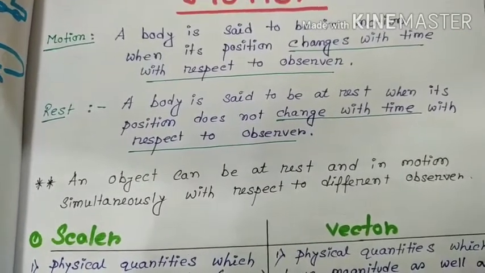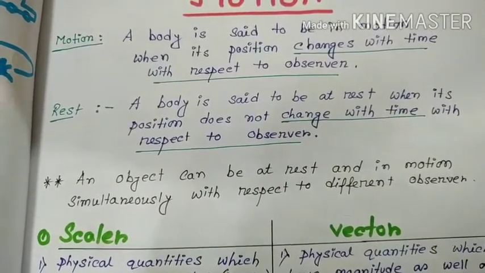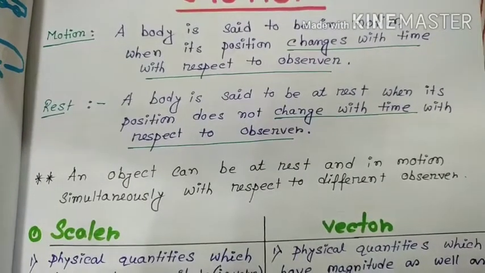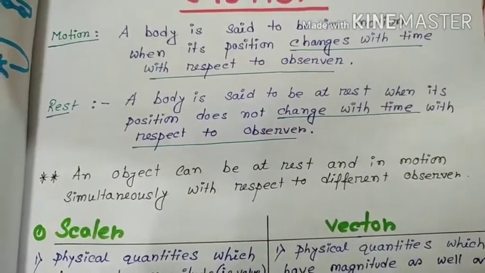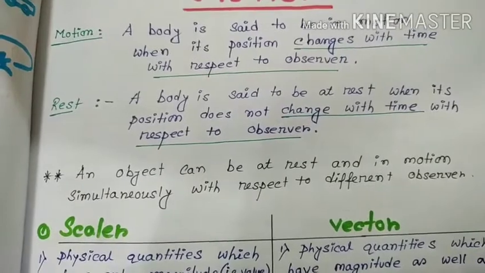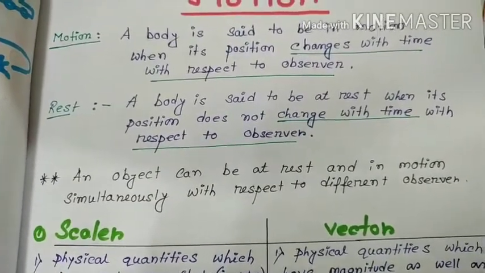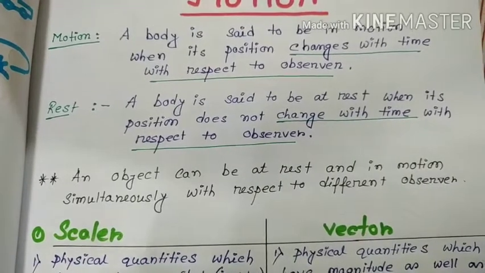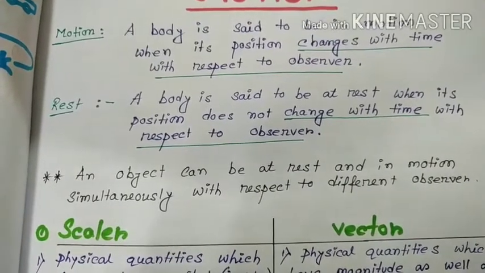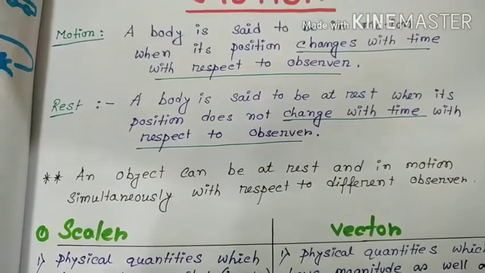So what is the definition of rest? A body is said to be at rest when its position does not change with respect to time and with respect to an observer. So we can easily say a body is said to be at rest when its position does not change with time with respect to an observer.